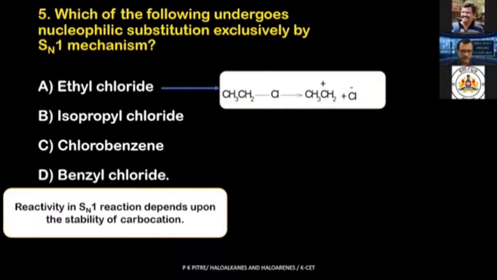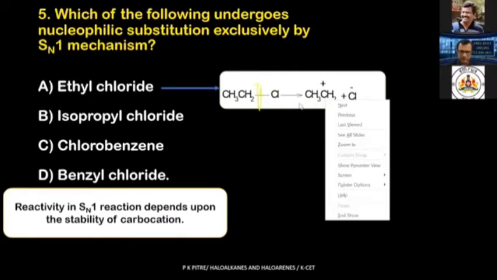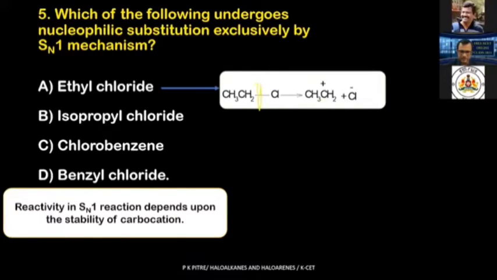Imagine if our molecule is ethyl chloride. If the bond is broken over here, you get this particular carbon which is positively charged. It is a carbocation. This carbon atom is a primary carbon. Why? Primary carbon is one which is connected to only one carbon directly, and a positive charge is there. This is a primary carbocation. Do you think primary carbocations undergo SN1 mechanism? Difficult, not at all possible. So this shouldn't be our option, 100%.